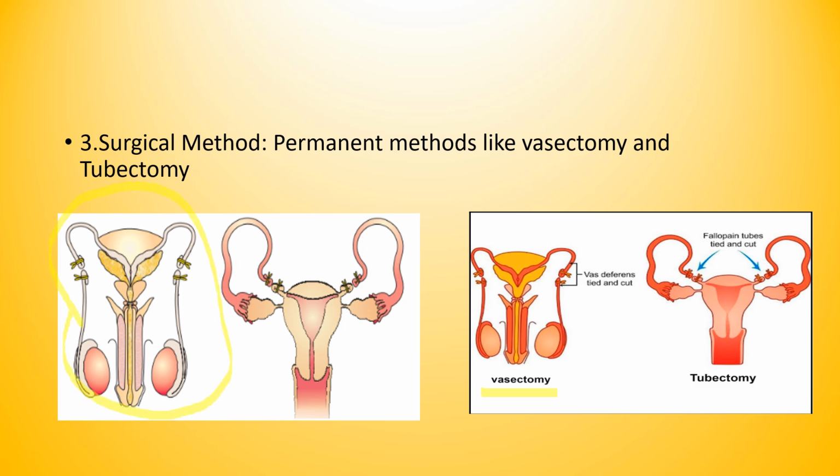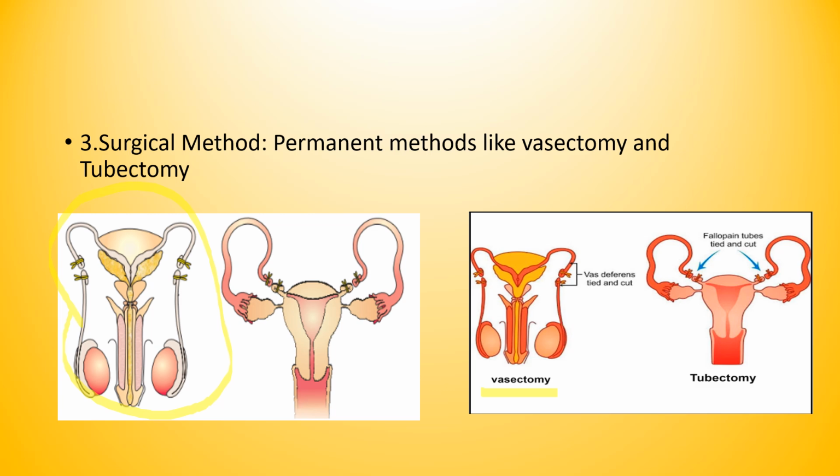So what they will do here: a small part of the vas deferens, the sperm duct, you know the parts of the sperm duct. This is called the vas deferens. A small part of the vas deferens is cut and tied. They will cut this part and they will tie it. It prevents the sperm from mixing with the semen. It does not affect sexual ability or hormone production. There is no formation of a baby, because the sperm will not reach the egg. So definitely it is a very important method they will use in a male. In the male reproductive system, they use a method called vasectomy.